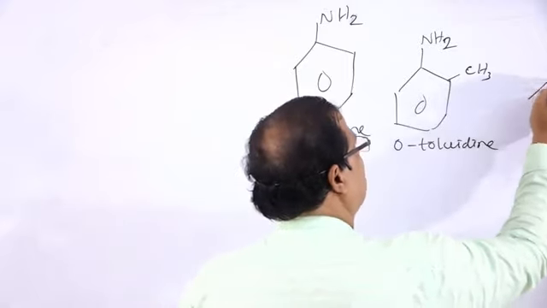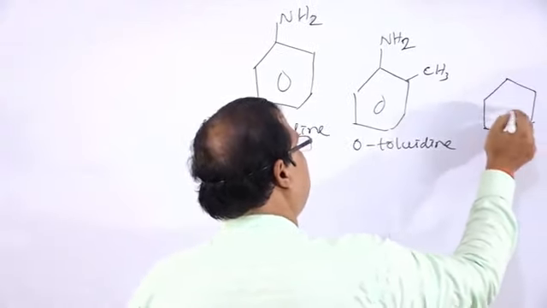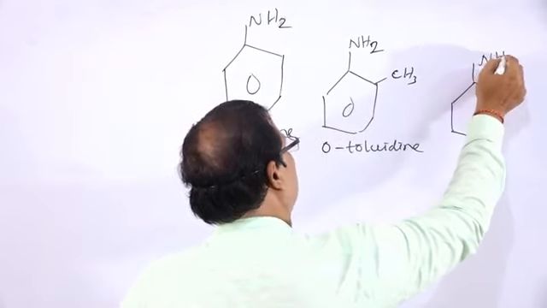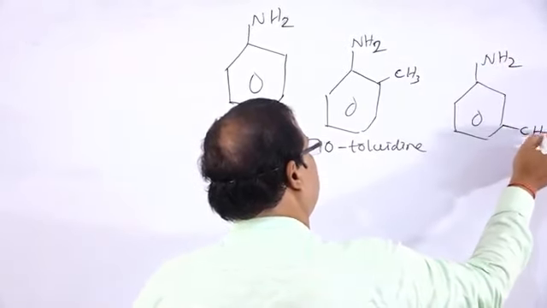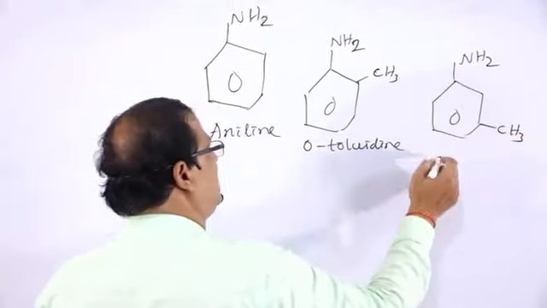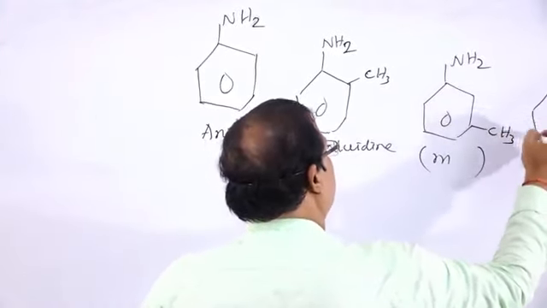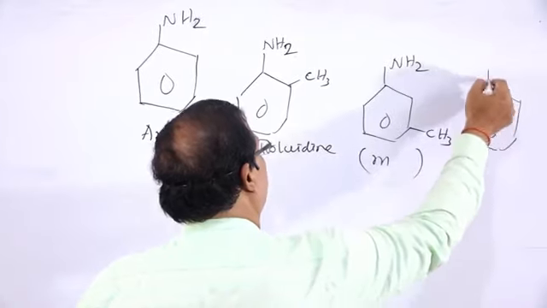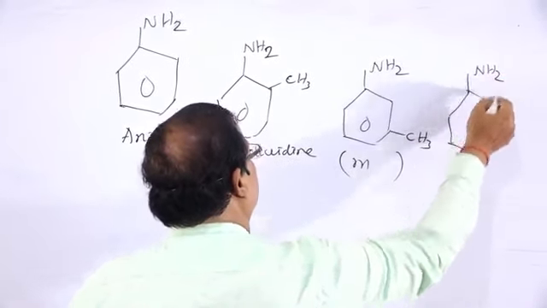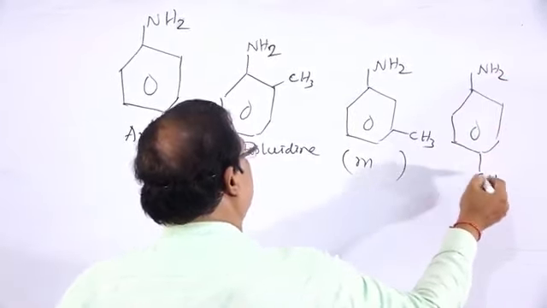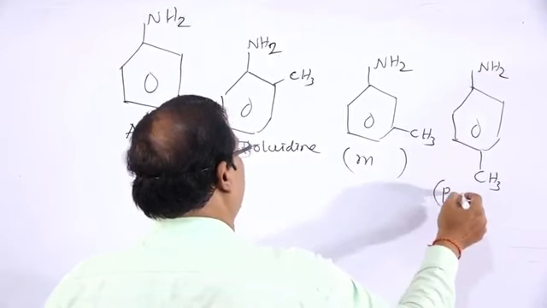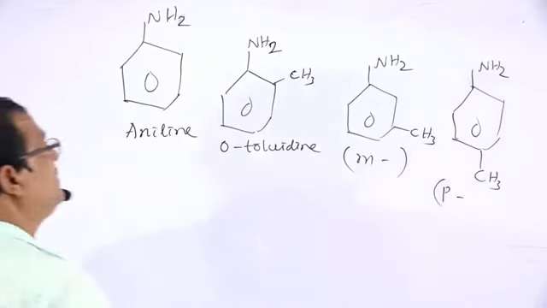Or you can take the meta position, NH2 and CH3, that is m-toluidine. Or p-toluidine, with NH2 and CH3 at the para position: ortho, meta, para.